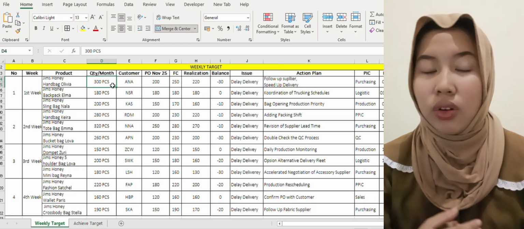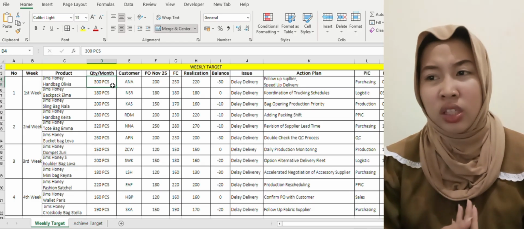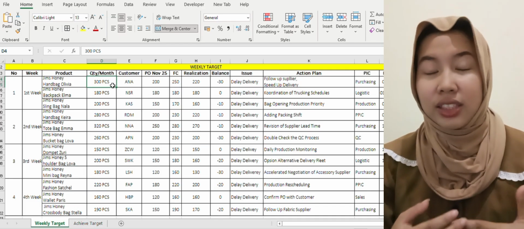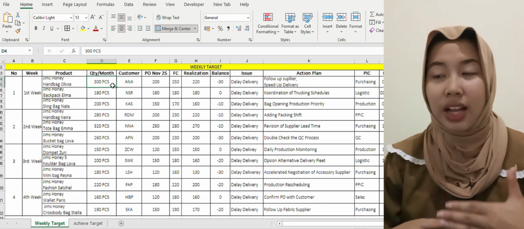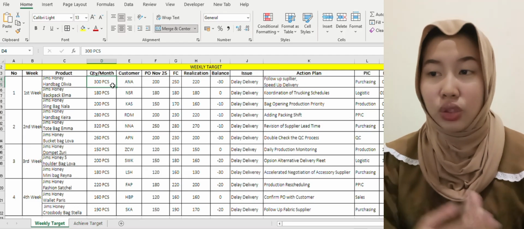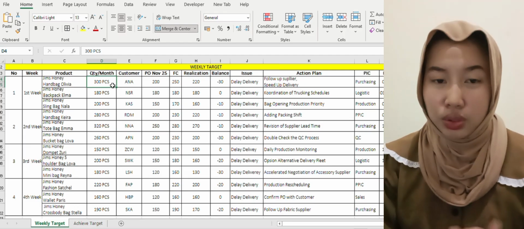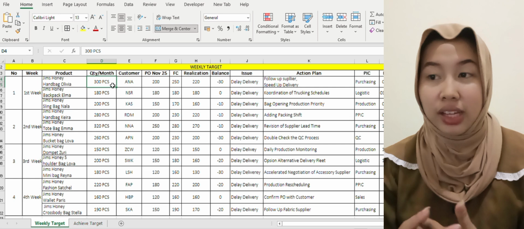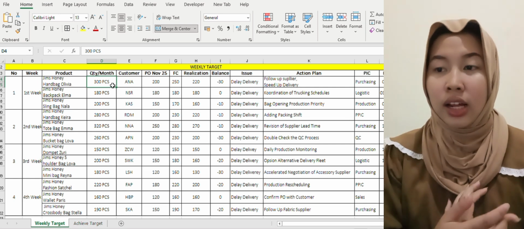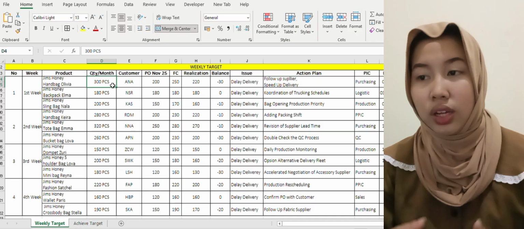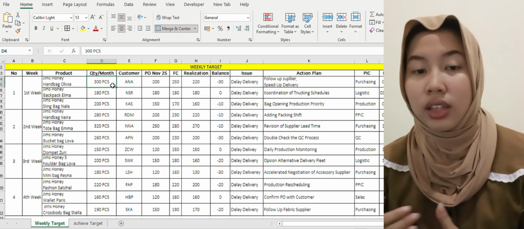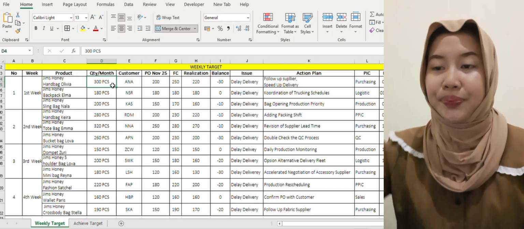Data in Excel, I would like to give an overview of what we will discuss today. As shown on the slide, we will review the sales weekly meeting, including your sales progress, issues, and whether the target will be achieved or not. Now, let's take a closer look at the weekly target sheet to understand the data more clearly.